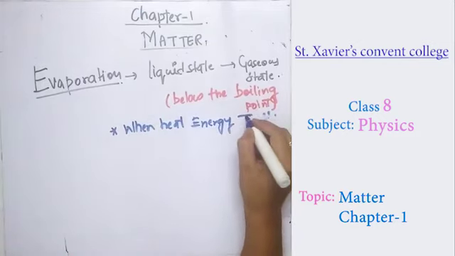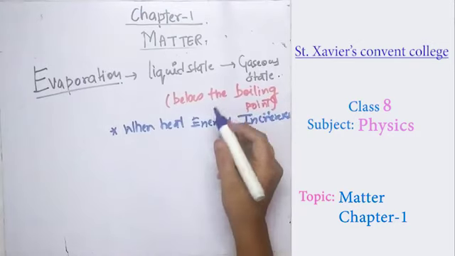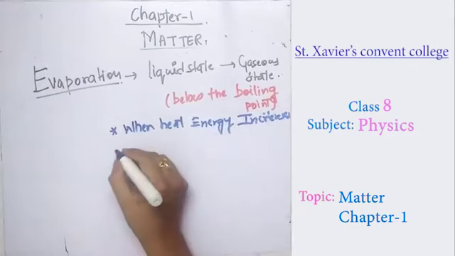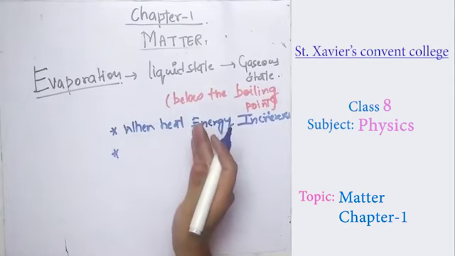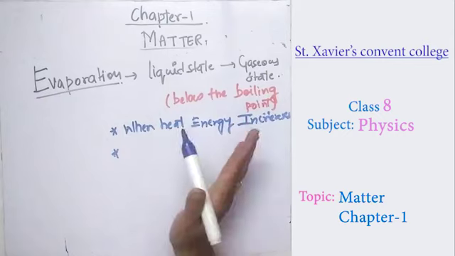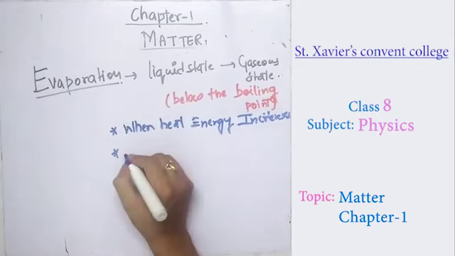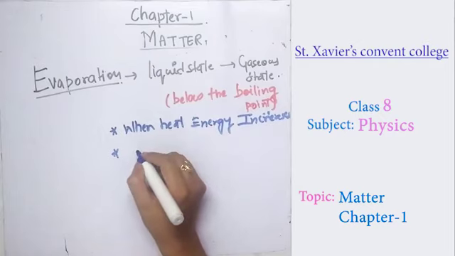I'm just writing out the results you get. When you provide heat energy to a liquid state, there will be a random motion of the molecules, so they are kinetically active, and the kinetic energy of the molecules also increases.